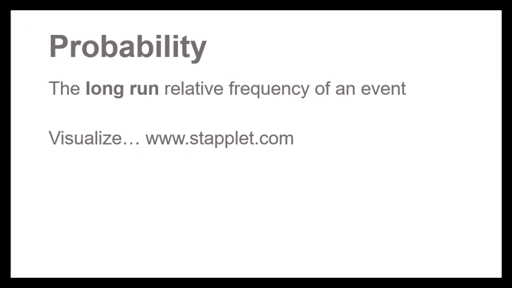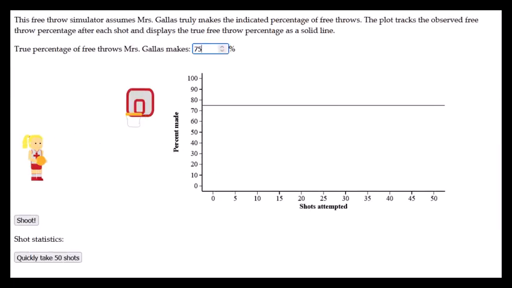I want to kind of visualize this with an experiment. So I'm using this great visual tool from Statplets.com. And the website calls this one the Law of Large Numbers demonstration. So here we're looking at a teacher named Mrs. Gallus, and she's making free throws with a basketball. And in this setup, the true percentage of free throws that she makes is 75%. So the probability that on any given throw she's going to make it in is set at 75%.